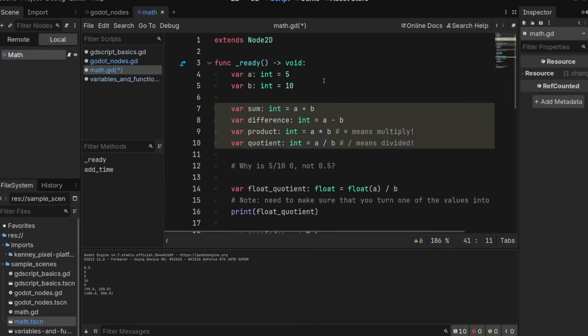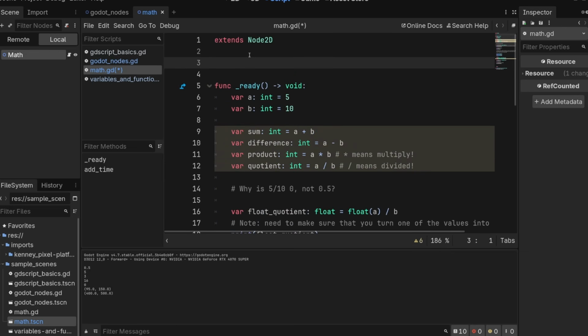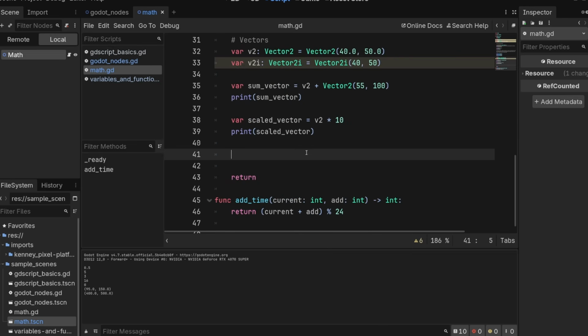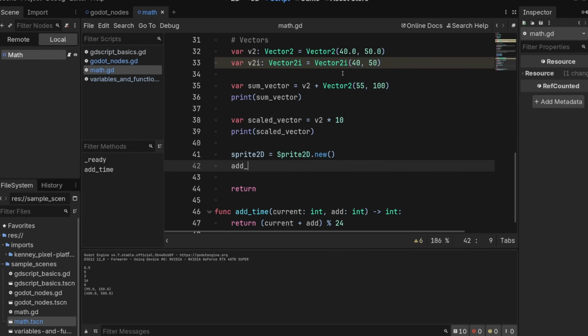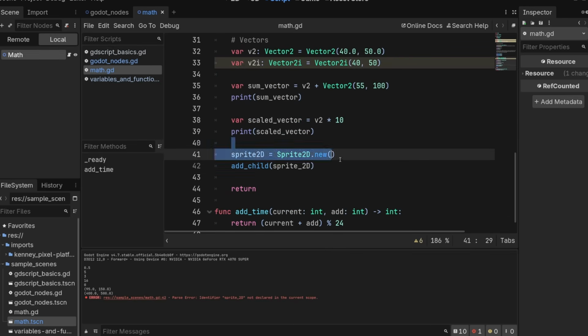I'm going to create a sprite in a variable outside of our ready function so that it's accessible within our process function. So we'll say Sprite2D, and we covered this in the last section. So go back if you want some refreshers. And then down here we will say sprite_2d equals Sprite2D.new(). We will add_child(sprite_2d). Let's give it a texture.